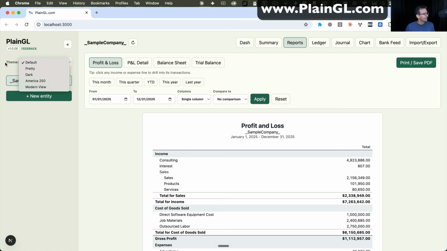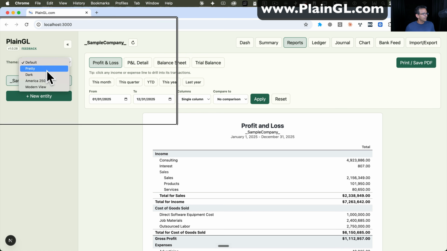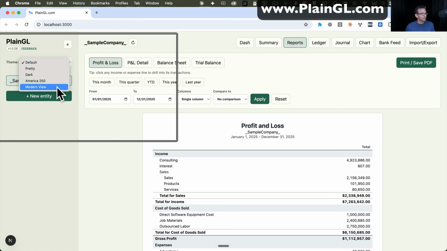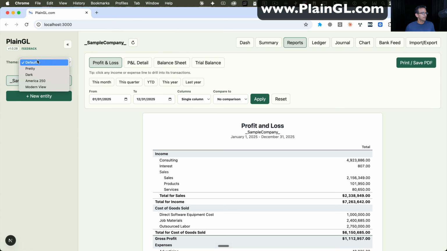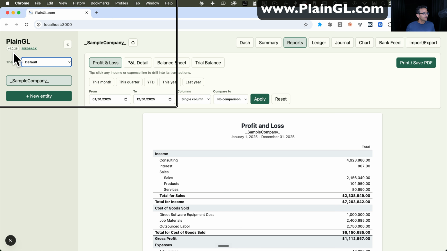For example, I have a theme that's default, pretty, dark, America 250, and modern view. Let's say I wanted to do something psychedelic. Just throwing it out there. I'm showing you firsthand how you make a change to the software and how you preview it live. And I'm also going to say, bump this up to version 1.0.28. So I'll give you those two instructions.